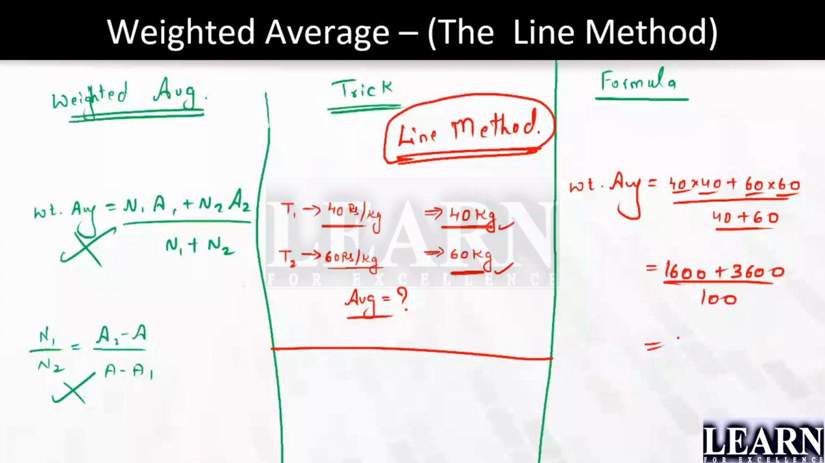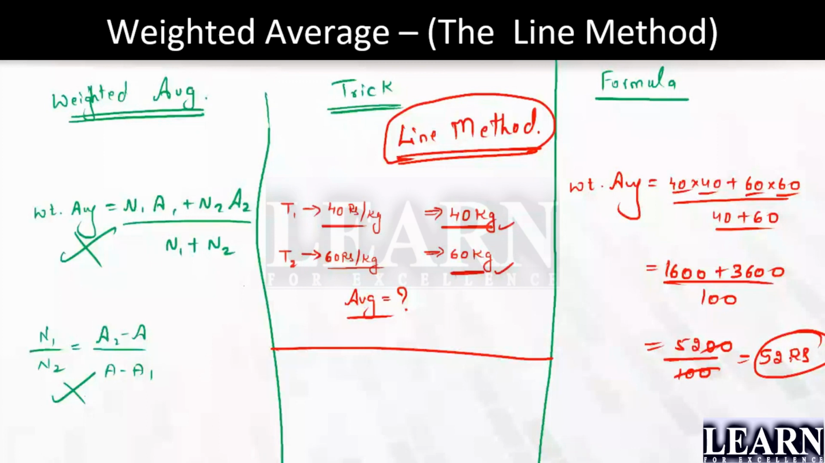So I can say 46 plus 5200 divided by 100. I can say the value is 52 rupees. This is when we are going to solve through the formula. This is a very simple number I have taken. What if you have taken a difficult number?